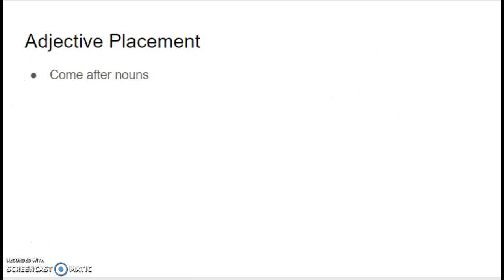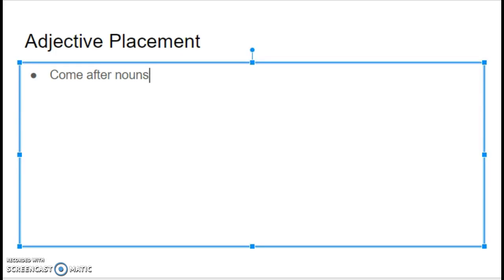Adjective placement. So in Spanish, adjectives are going to come after nouns. So for instance, we've been talking a lot about tall boys, so the tall boy would really be saying the boy tall. So that would be el chico alto. Let's do another example.